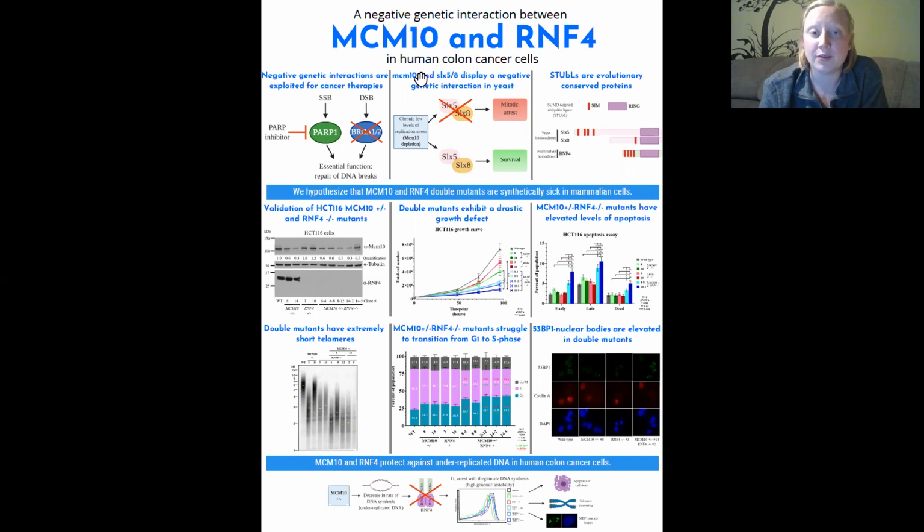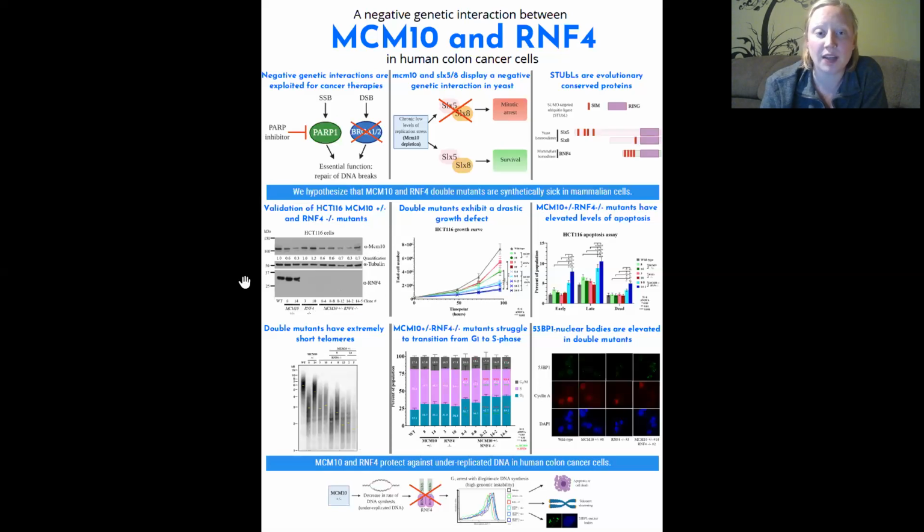Previously, we have found that the essential replication factor MCM10 and Slx5/Slx8, RNF4's ortholog in yeast, display a negative genetic interaction. And since these proteins are evolutionarily conserved, we hypothesize that MCM10 and RNF4 double mutants are synthetically sick in mammalian cells. So, to explore this, we use the CRISPR-Cas9 gene editing tool to generate our mutant cell lines, and